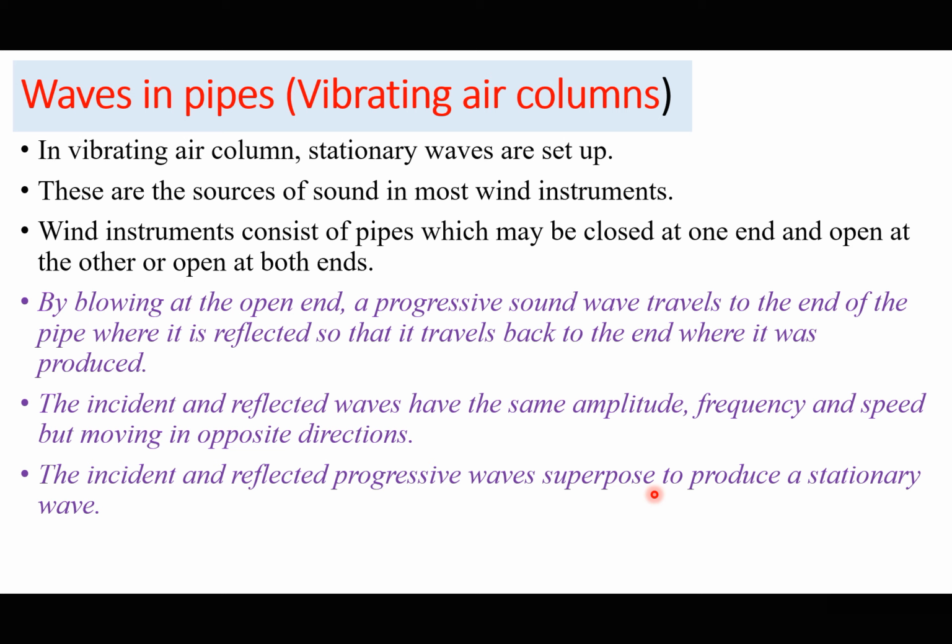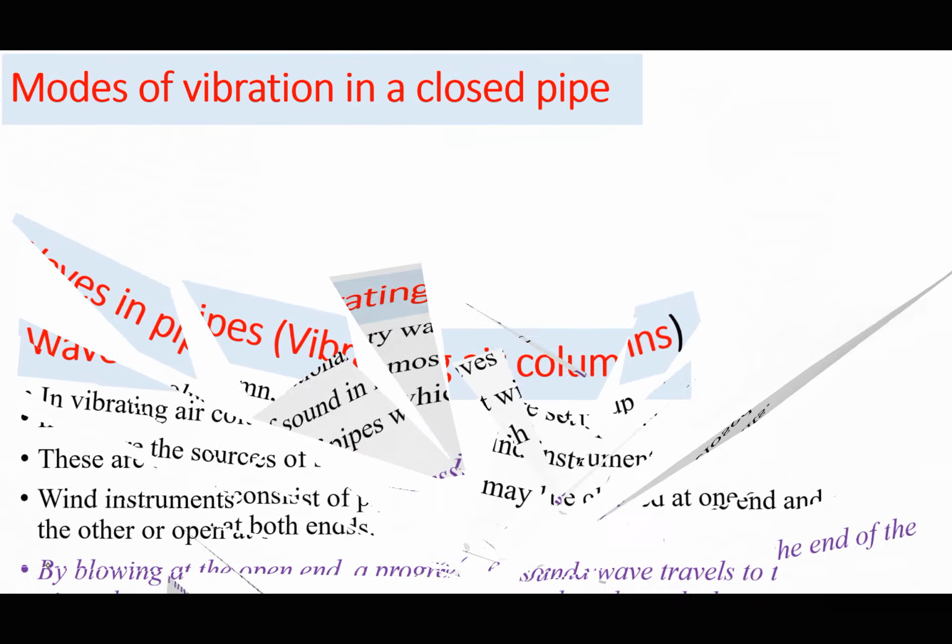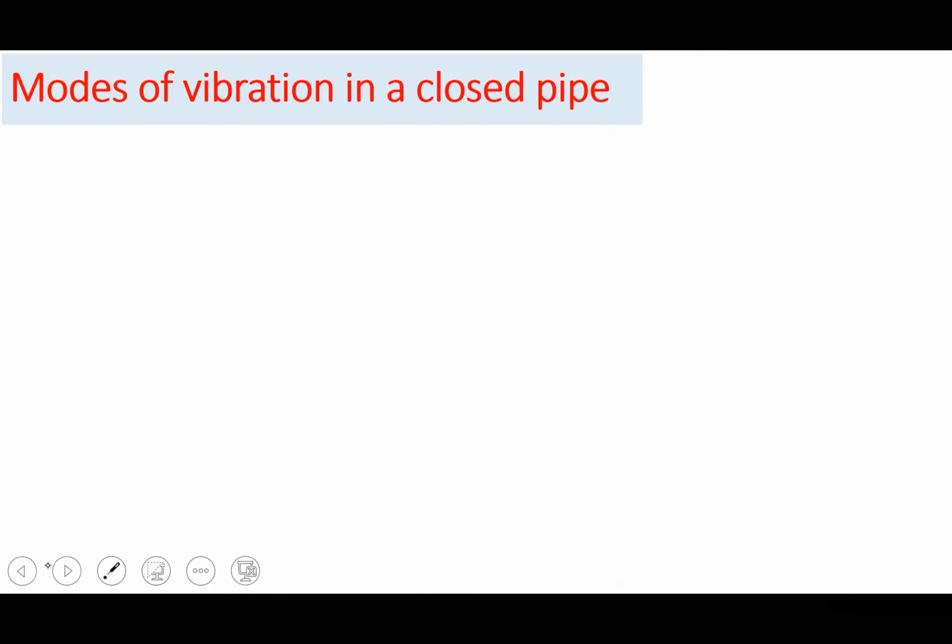Like we have seen stationary waves formed on strings, we are now going to investigate stationary waves formed in pipes, only that we shall now distinguish between closed and open pipes. So let's start with the closed pipe. Which modes of vibration exist in a closed pipe? We saw the modes of vibration which existed on a string, and we derived an expression for the possible frequencies which result in stationary waves.